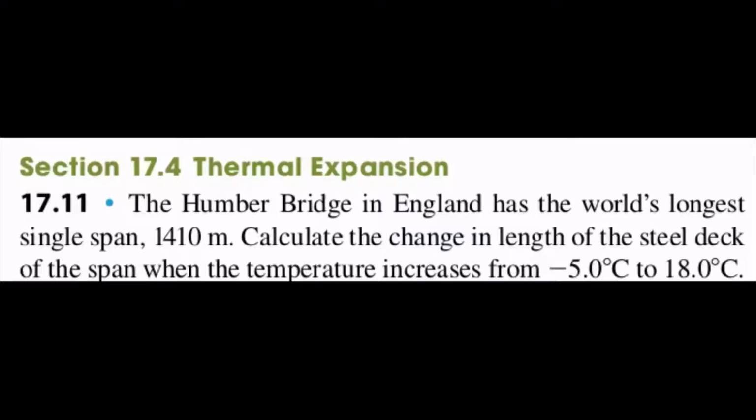For our second question, the Humber Bridge in England has the world's largest single span of 1,410 meters. We are required to determine the change in length of the span of the Humber Bridge when the temperature rises from -5 Celsius to 18 Celsius.